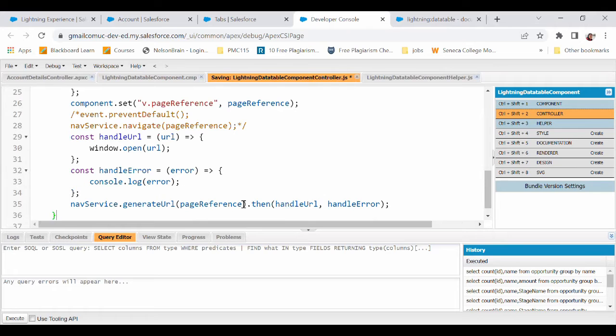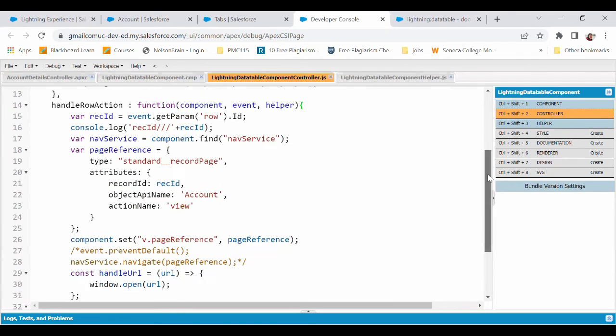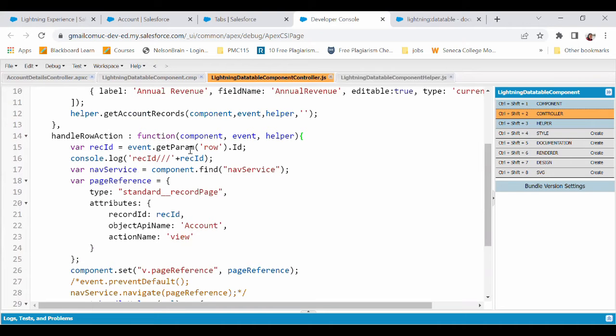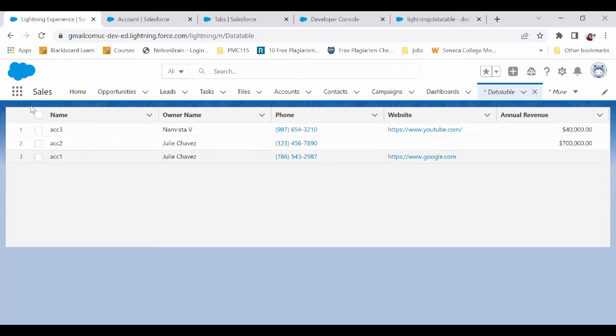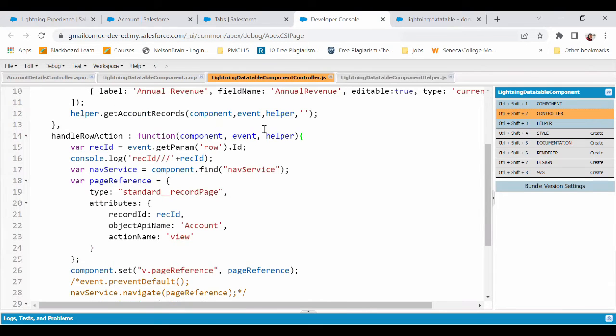So here is the method that I am adding. Now what's exactly going on here is, when that action is present and I click on it and click on view, it will get me the current row ID or the current record ID using this, and that would be stored here. Now, nav service and all I need to define.